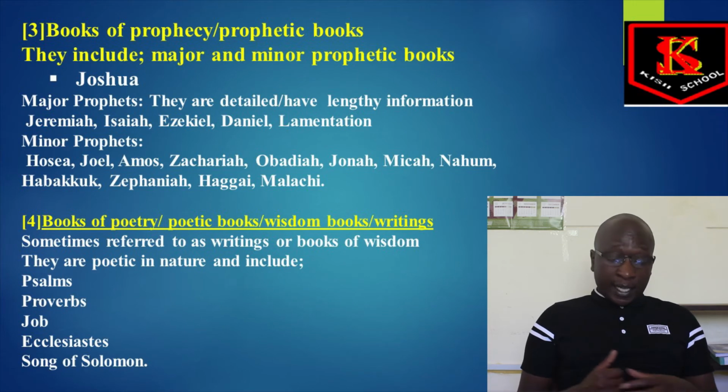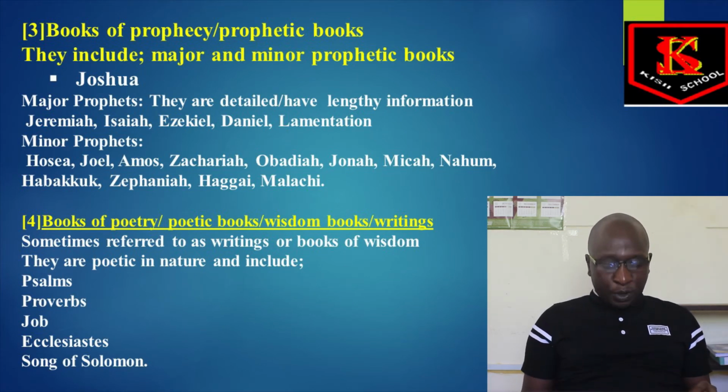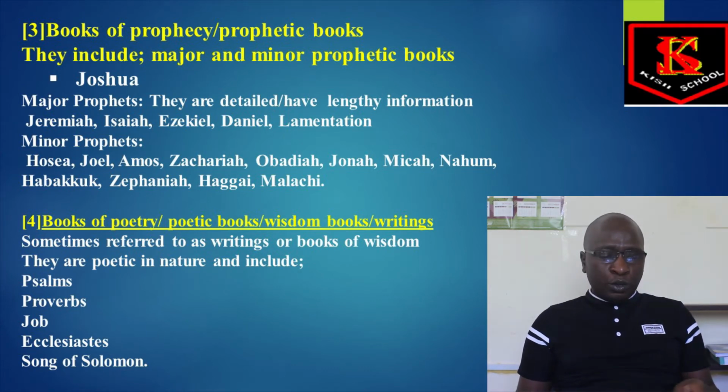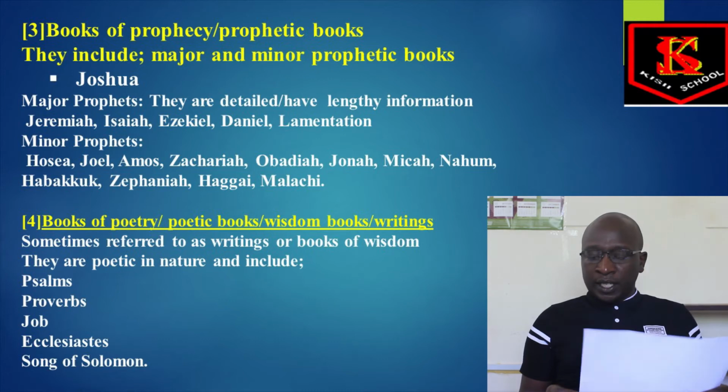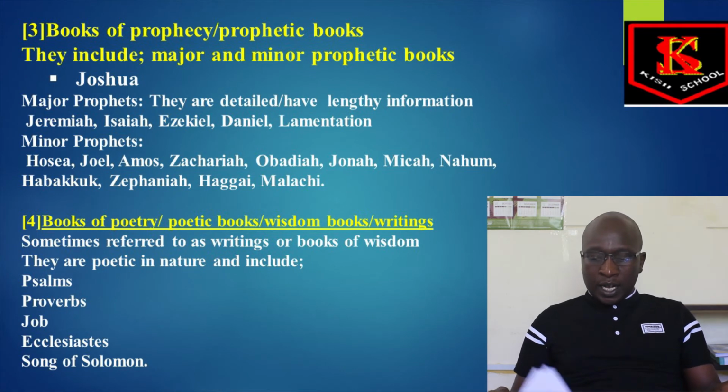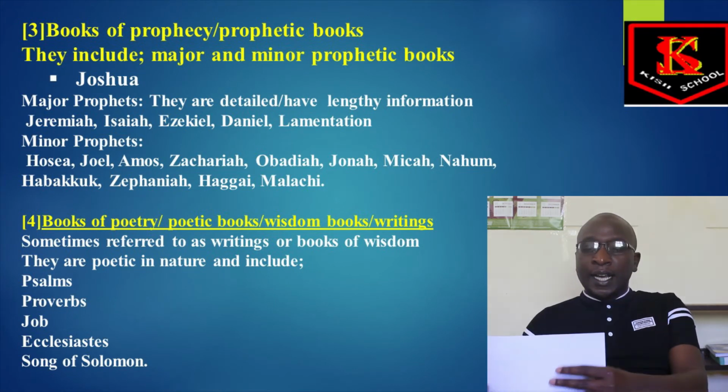They are poetic in nature, and the examples of these poetic books or writings are Psalms, we have Proverbs, we have Job, we have Ecclesiastes, we have Song of Solomon. These are the books of writings in the Old Testament, sometimes called poetic and sometimes called wisdom books or books of poetry. Those are the categories in the Old Testament.